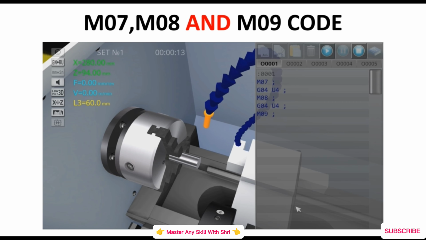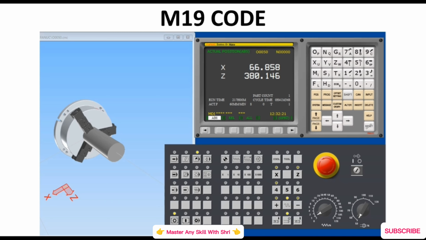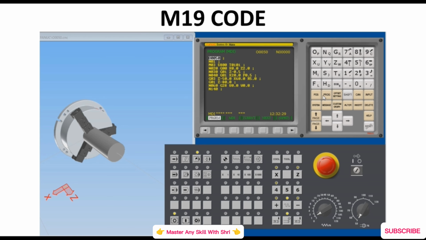Our next code is the M19 code. As we have already seen this in our jaw removal process, see this once again, how the spindle locks with the M19 code.